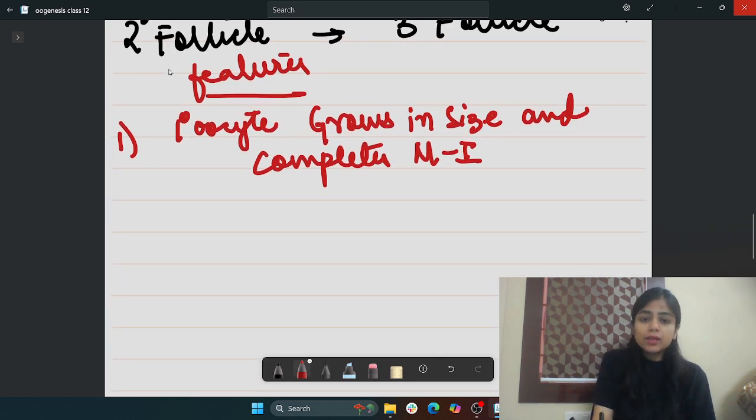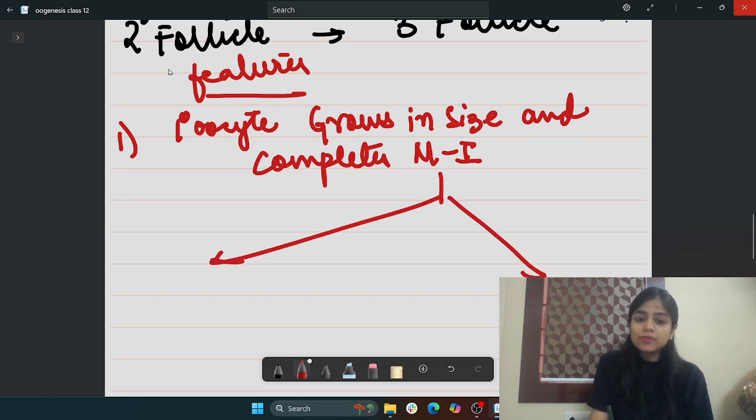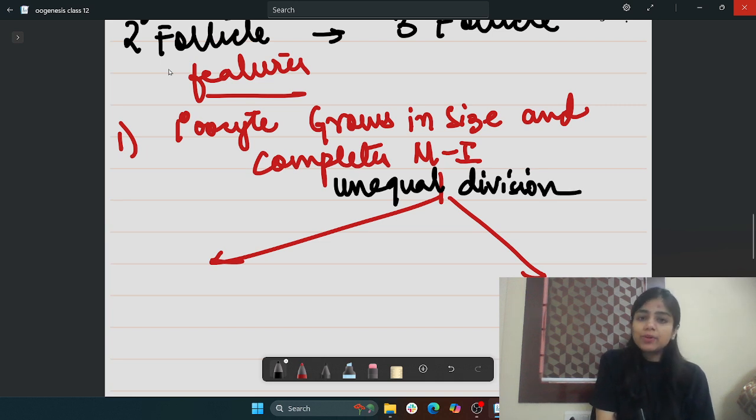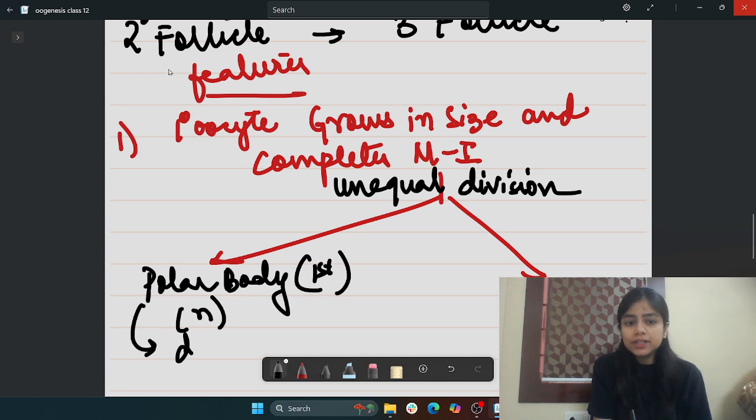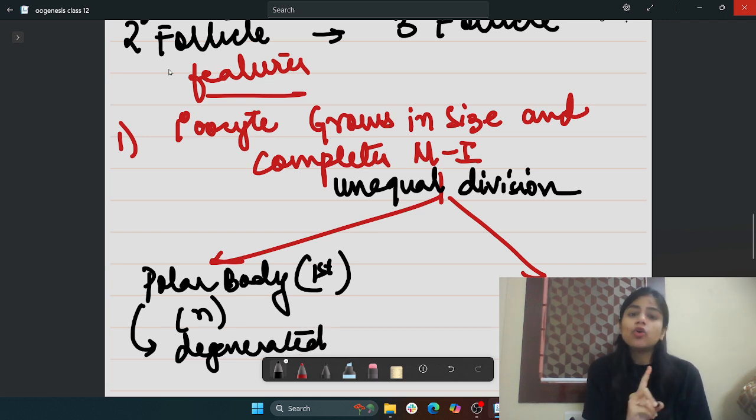This meiosis 1 division is an unequal division. Why? With the completion of meiosis 1, the first polar body gets released. It is definitely haploid. This polar body usually degenerates, meaning it will not undergo meiosis 2. But that doesn't happen in all species; in some vertebrates, the polar body can undergo meiosis 2 also.